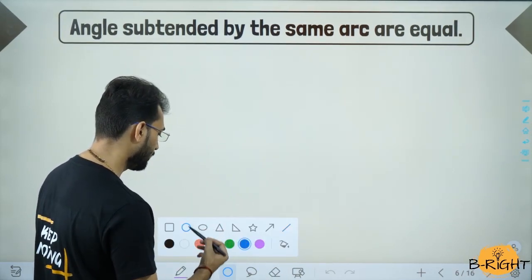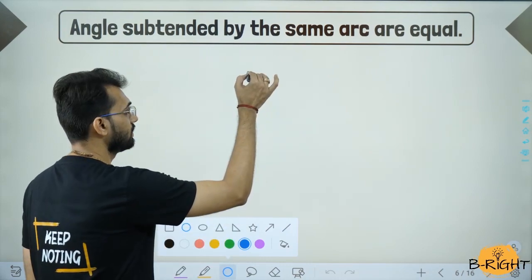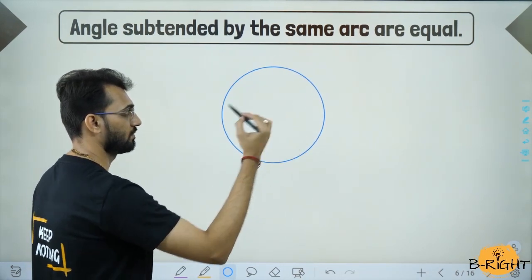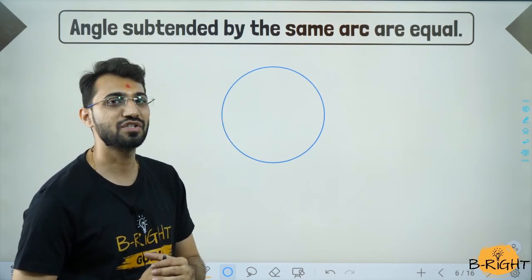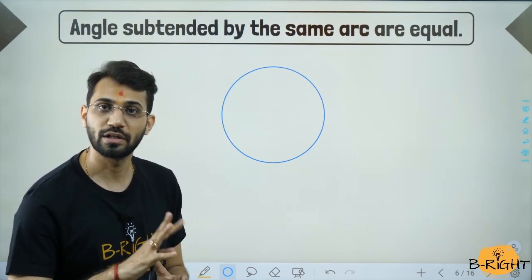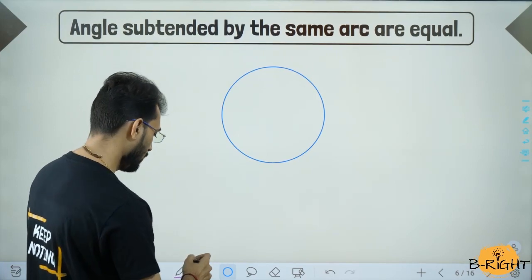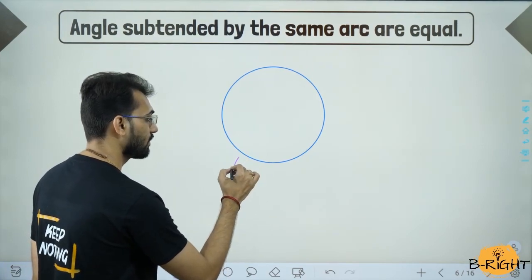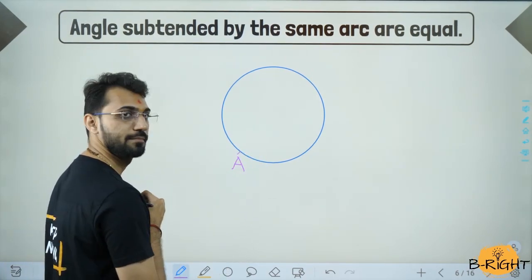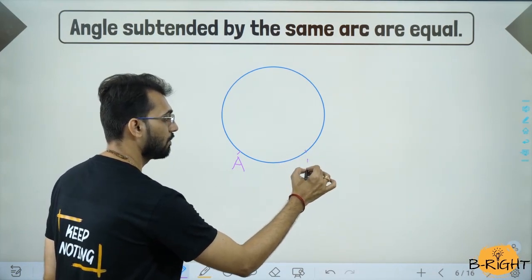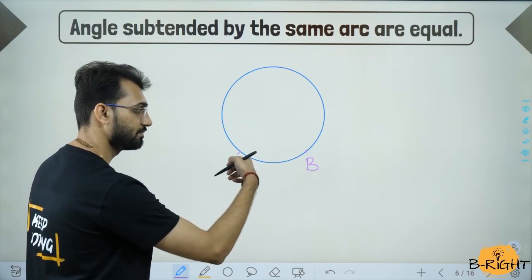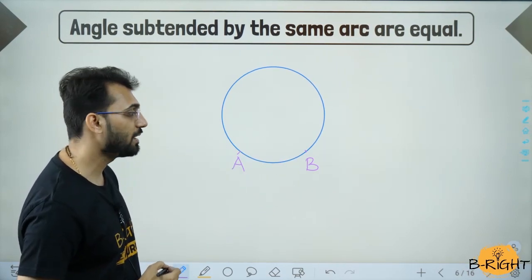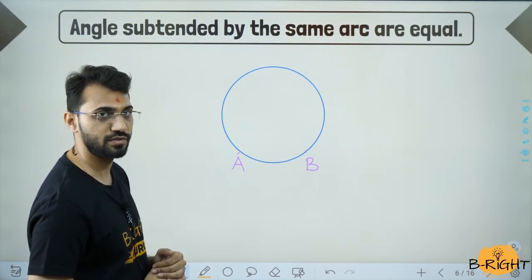To know the theorem, first we'll construct a circle. We have a circle. Now in the statement it is mentioned about something called arc. So let us draw the arc, or we are going to mark the arc. Point A, point B. So we have arc AB. Now angle made by this arc in the remaining circumference we are going to find.